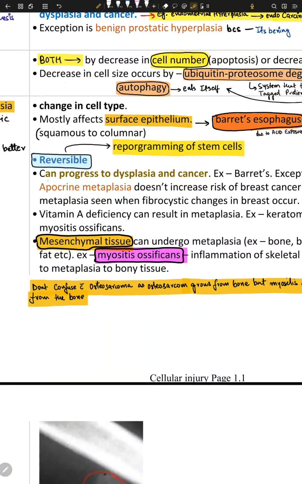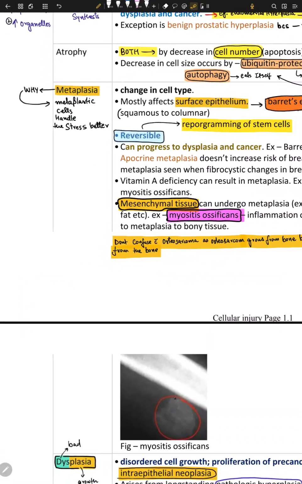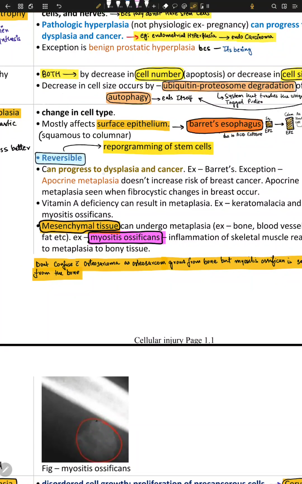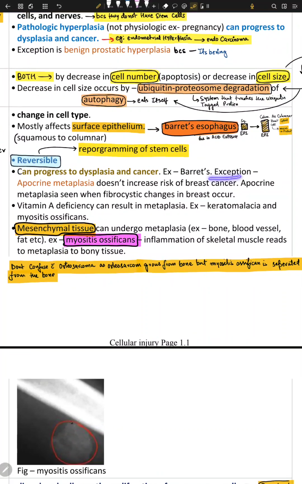right? What about other things? Well, it can progress to dysplasia. If the metaplasia continues, it can lead to dysplasia and cancer. An example is Barrett's esophagus. One of the exceptions is apocrine metaplasia, because apocrine metaplasia is a benign condition, it doesn't increase the risk of breast cancer. Apocrine metaplasia is seen when fibrocystic changes occur in the breast, and this is a benign condition again and again. I'm just telling you this.